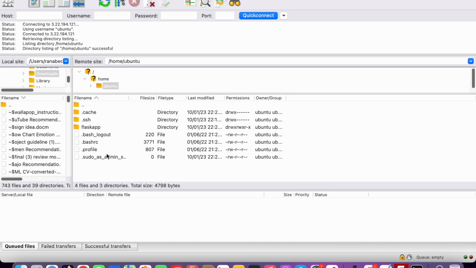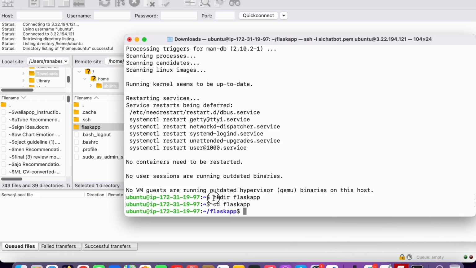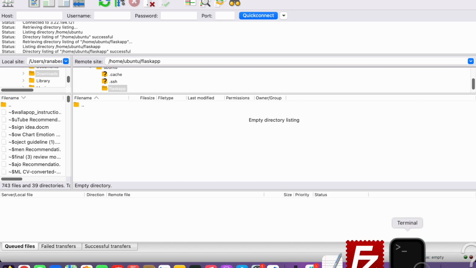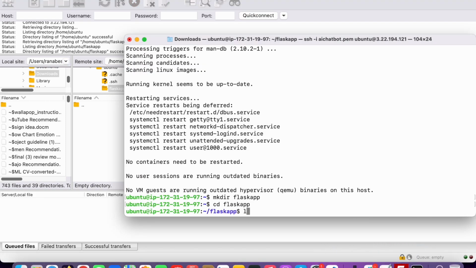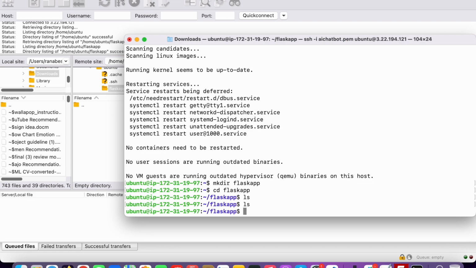So now we entered into our server, and this is the Flask app that we just created through terminal. Directory, this directory. So now we can open that directory. It should be empty, and yes, it's empty. So even if we type here in terminal ls, we will see nothing come up. So there is not any file in it.